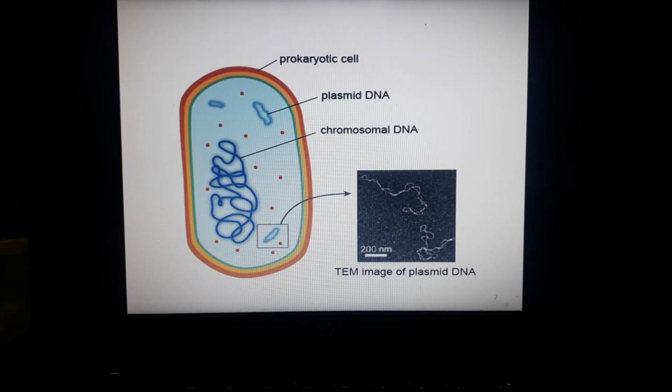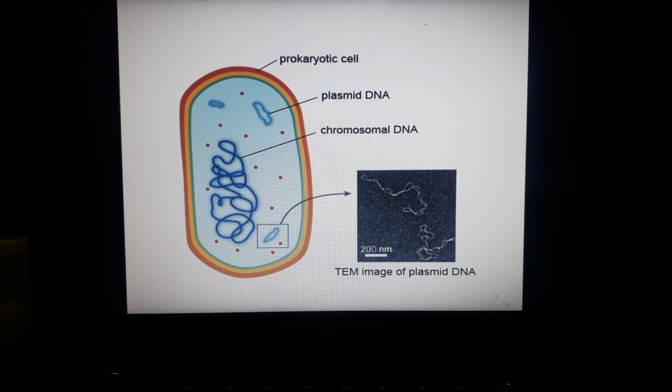Now let's discuss the structure of the prokaryotic cell, because you know that prokaryotes are unicellular organisms and they lack organelles and internal membrane-bound structures. Therefore, they do not contain a nucleus, which is present in eukaryotes. Instead, they have a single chromosome, which is a piece of circular double-stranded DNA, located in an area of the cell known as the nucleoid.